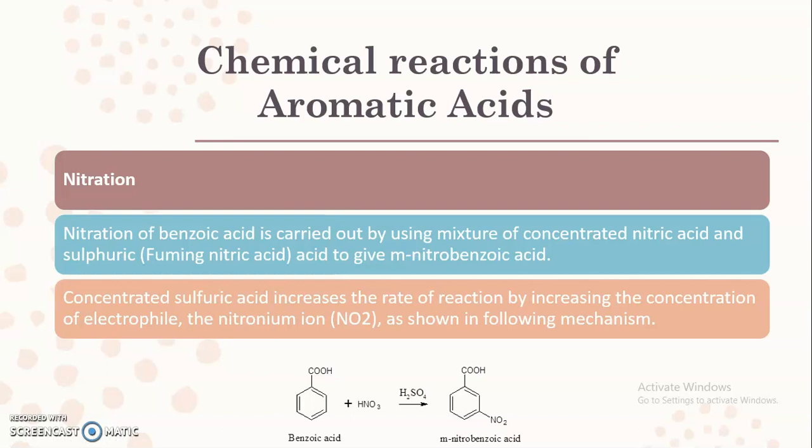Now we will see the mechanism involved in this nitration reaction, and focus on why the meta-substituted product is formed when we perform the reaction of benzoic acid.